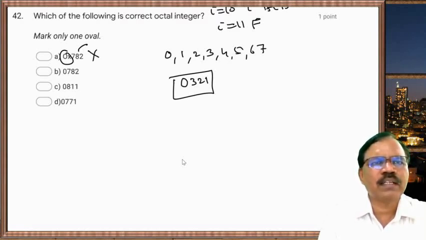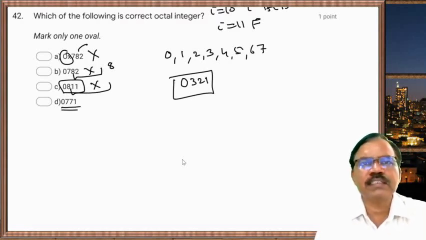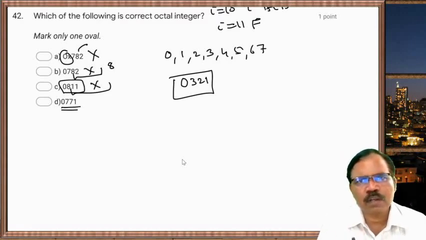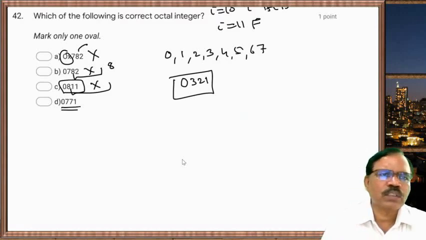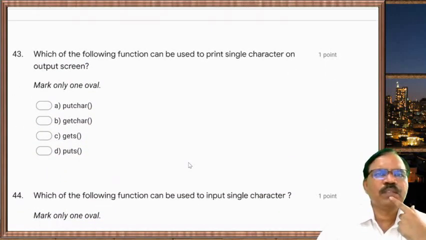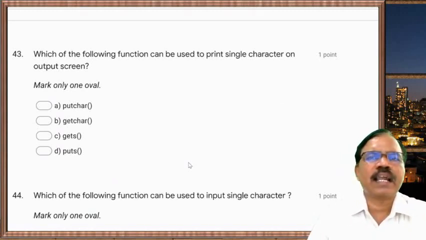0782, it is not octal number because there is digit 8. 0811, this is also not octal number because there is digit 8 though it starts with 0. Now 0771, this is octal number. It starts with 0 and it has digits from 0 to 7. So this is true.